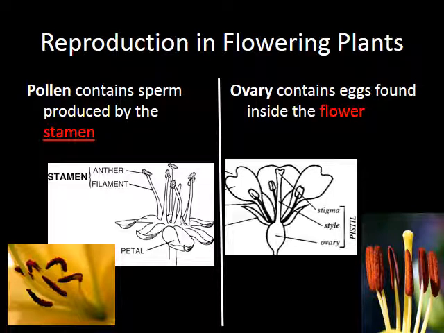So we already know a little bit about flowering plants. We know that pollen is the sperm of a plant and it's produced by the stamen. We know that the ovary has the eggs, which is part of the pistil of the plant. So for a plant to reproduce, the pollen has to get from the stamen to the pistil.